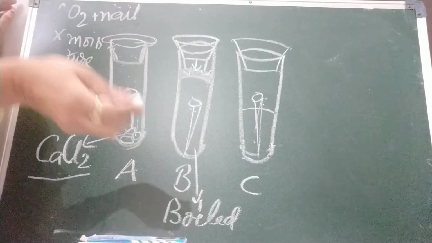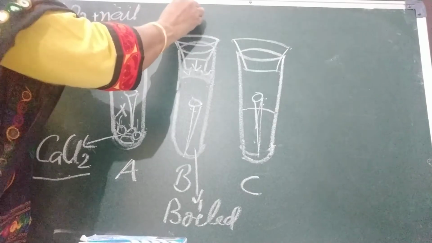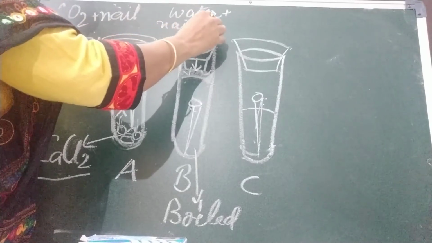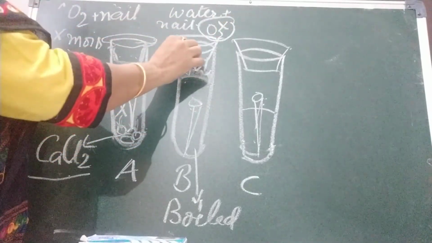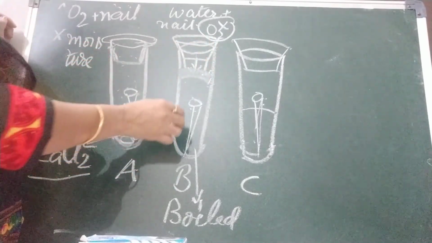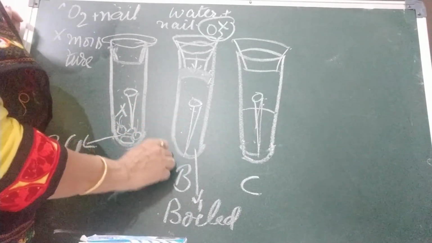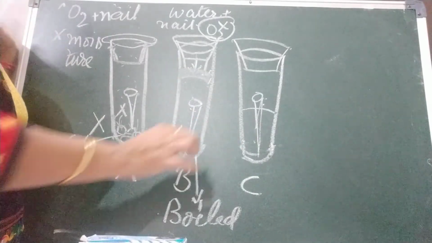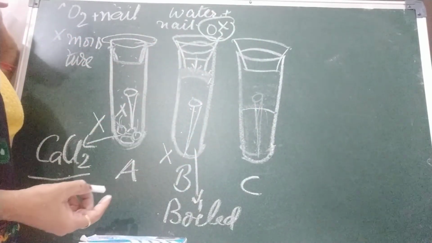Okay. Second, in this case, what 2 things are there? Water is there plus the nail is there. But what is missing? Oxygen is missing. Why? We have used vegetable oil to stop air from entering, and also we are using boiled water. So the nail will not rust. In this case also it will not rust. In this case, just you see, we have done nothing. Air is filled here and water is there. So this nail will rust.